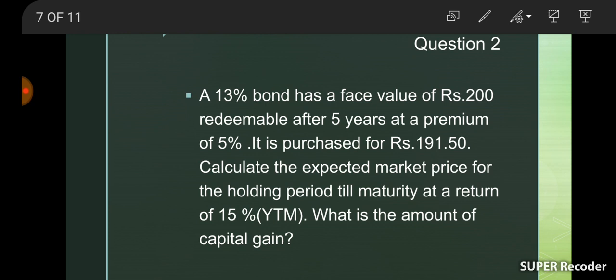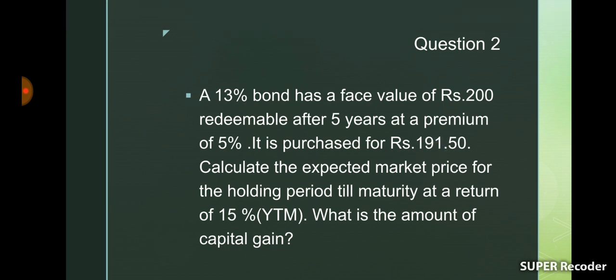First of all, you need to calculate expected market price. That means intrinsic value or worth of that bond. Actual market price is 191.50 and you have to calculate the expected market price. That means the intrinsic value or worth of that bond. So we can apply the same equation here.